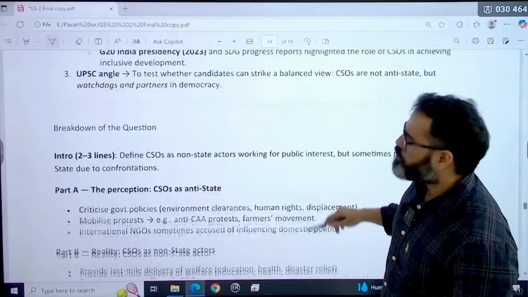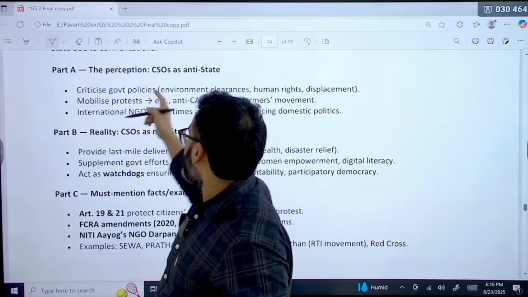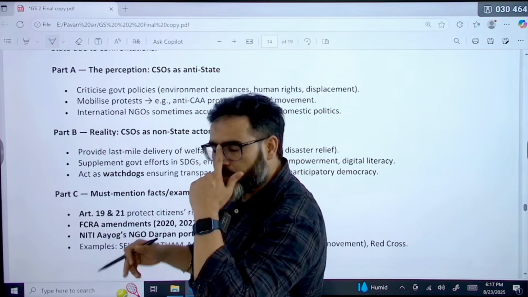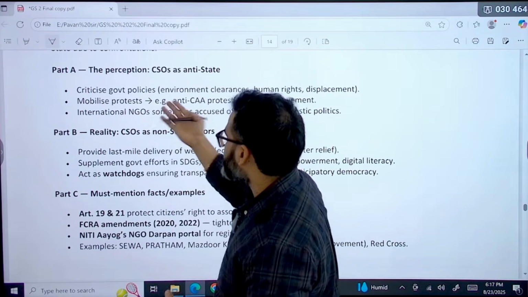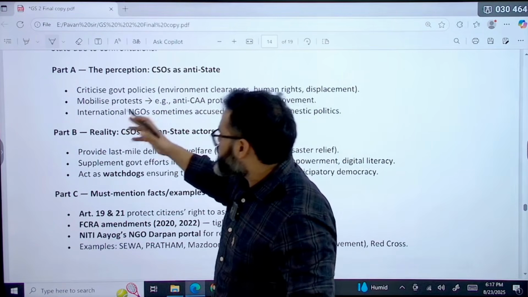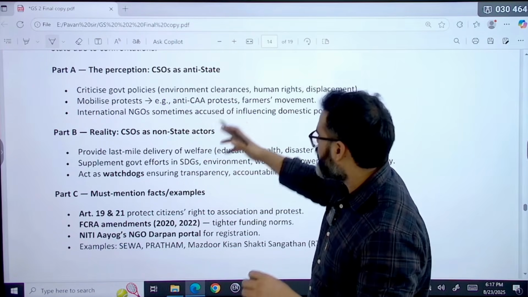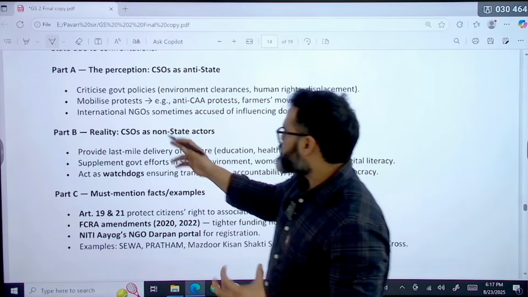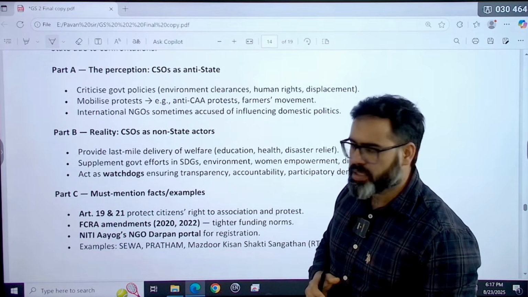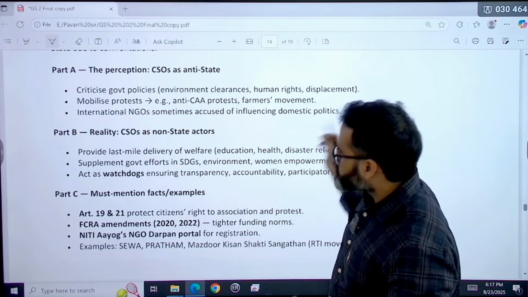So what you have to do? First, what are the perceptions? The first perception is regarding civil society organizations as anti-state. Why are they anti-state? Because some civil society organizations criticize government policies like environmental clearance, human rights, displacement. They mobilize protests, for example the anti-CAA protest against the Citizenship Amendment Act, and the farmers movement. International NGOs are sometimes accused of influencing domestic politics, like recently one organization that was actually also criticized for that.